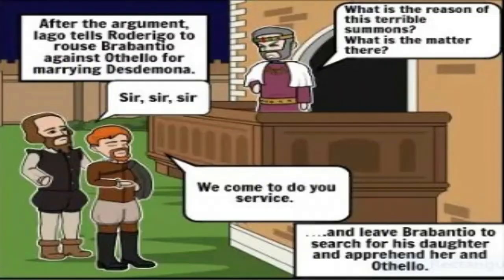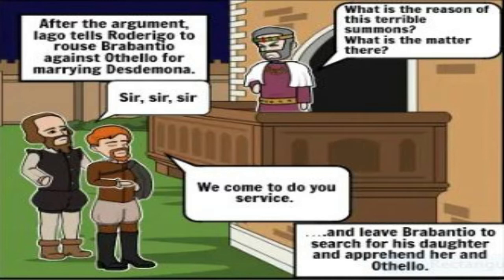Next, the two men come out to the street outside Brabantio's house, who is the Venetian senator and Desdemona's father. They shout from the street that Brabantio has been robbed by thieves. Brabantio comes to the window, and at first he does not believe them, as he recognizes Roderigo, whom he has told to stay away from his house and his daughter. But as Iago starts talking in vulgar derogatory language about Desdemona eloping with the Moorish general Othello, Brabantio is infuriated.